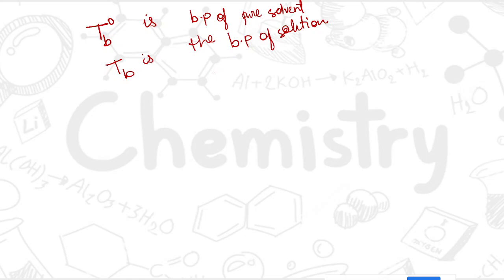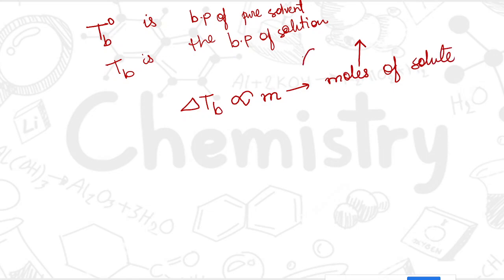Then in other terms, the elevation of the boiling point, meaning the amount by which the boiling point increases, is directly dependent on the molar concentration of the solute. The change in the boiling point, this delta TB, is directly proportional to your concentration m, meaning how many moles of solute there are. The more solute, the higher the boiling point. So that is why the change in the boiling point is directly proportional to the molar concentration of the solute in the solution. Now we have to remove this proportional symbol.